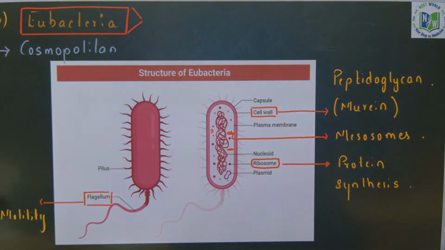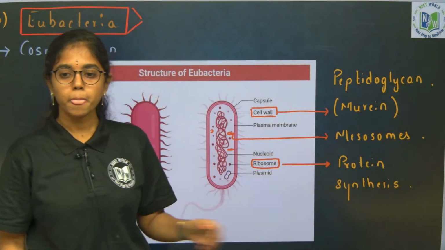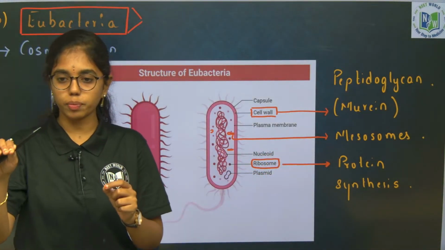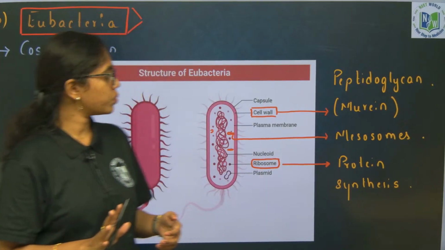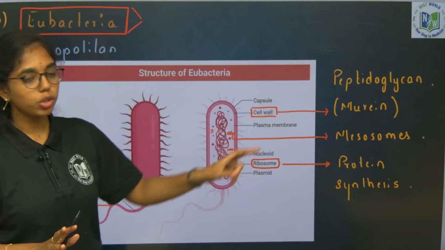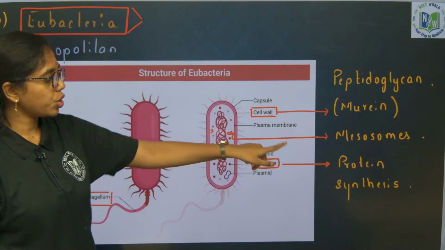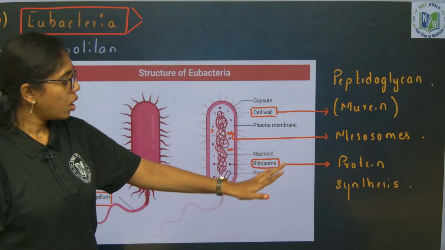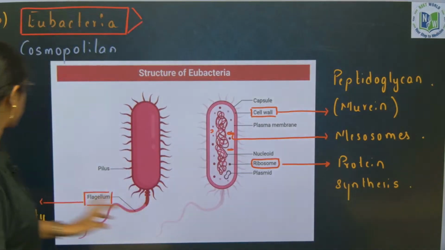Here in eubacteria once again, just now we have recalled about structures, right? What is the only motile structure? Flagella. And where do you find ribosomes? Attached to the cell membrane and in cytoplasm. What type of ribosomes will you find? 70S ribosomes. The cell wall is composed of murein, that is peptidoglycan, and the cell membrane has extensions called mesosomes. Ribosomes are purely involved in protein synthesis.